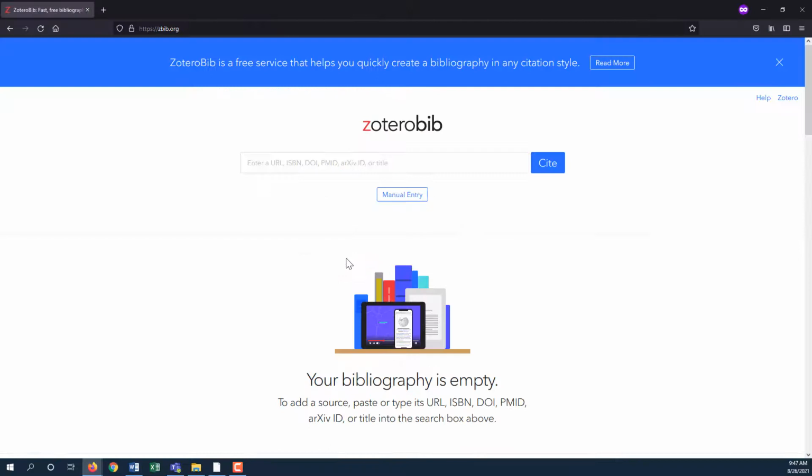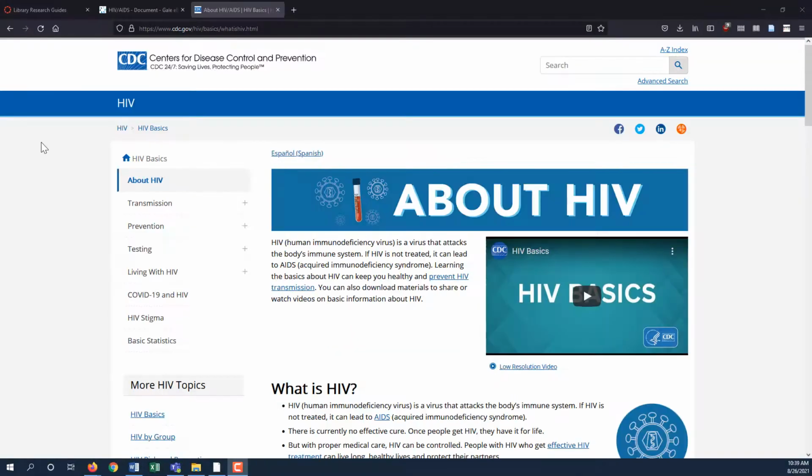Unlike articles in our databases, websites don't typically come with citation generators. There are some online you can use, but as websites don't come in any standard layout and may be missing citation information, these are typically less reliable. If you would like to use a citation generator, I recommend zbib.org. This site is part of Zotero, which is open source and does not contain any advertisements. I will use this page from the CDC as an example.